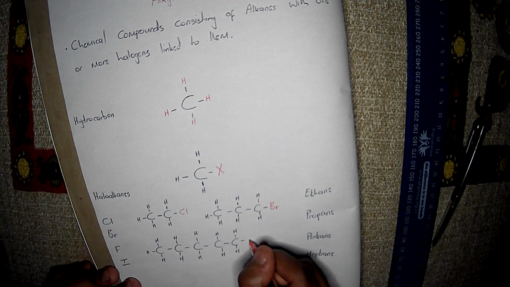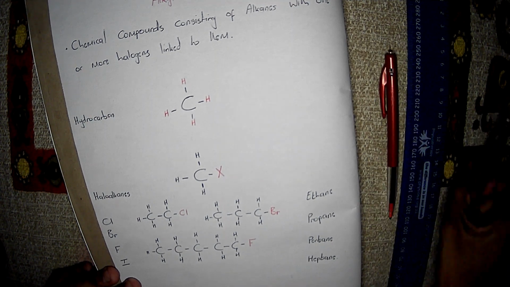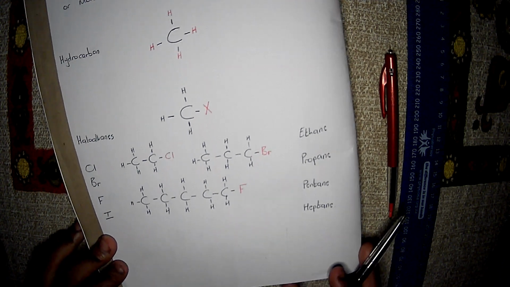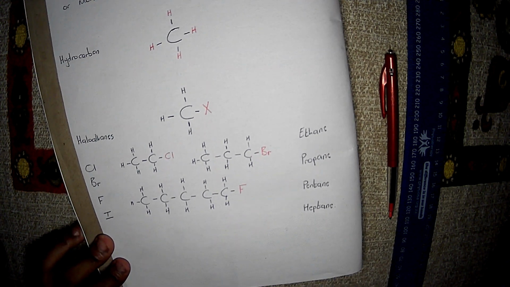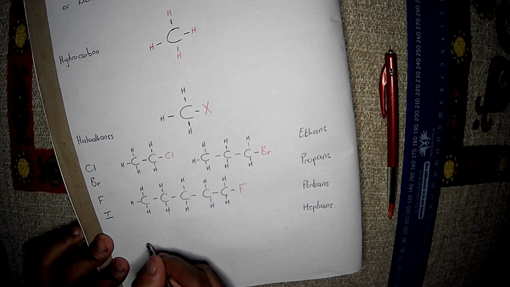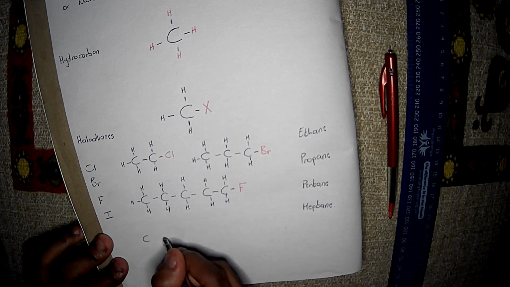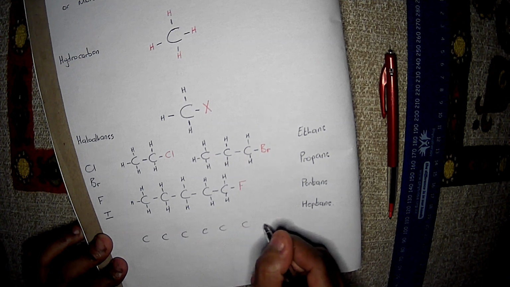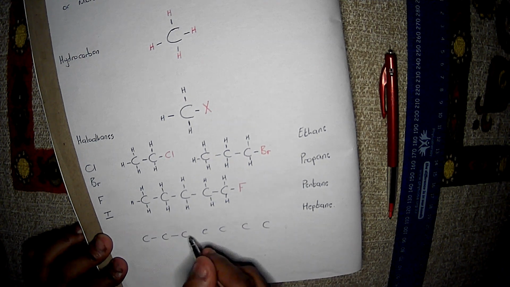So we have our fluorine over here, and then lastly we have our iodine with heptane. Heptane is the seventh, so it has 7 carbon atoms: 1, 2, 3, 4, 5, 6, 7.